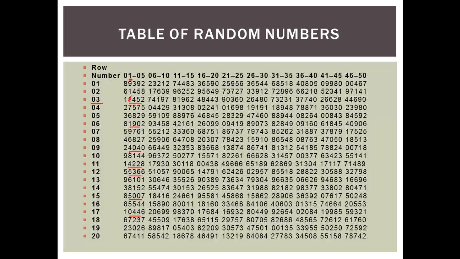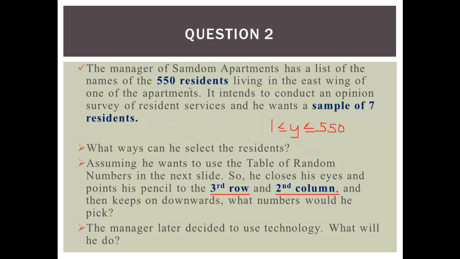Otherwise, they would be selected, and then we will overlook those whose names correspond to double digits like 25, or whose names correspond to triple digits like 550 or 500. We have to give everybody equal chance. So 44 is lucky here, 044. So that's the way we do it, and then the names of the people corresponding with those numbers will be given surveys.